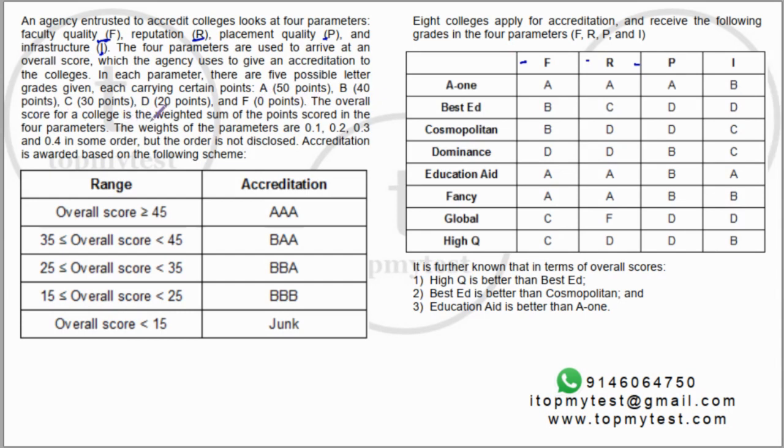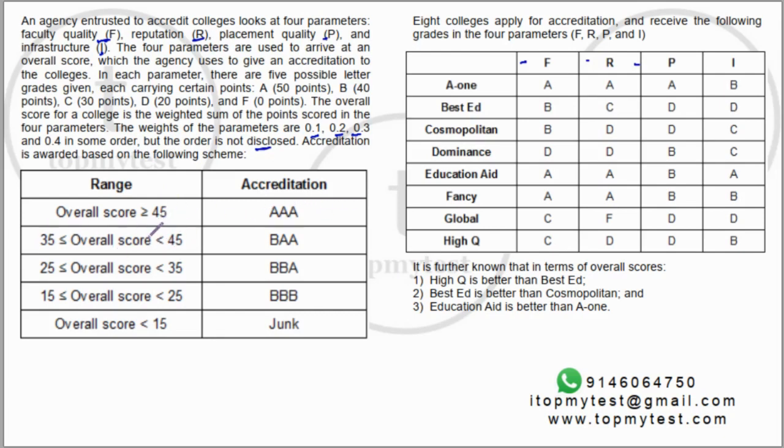The overall score for a college is the weighted sum of the points scored in these 4 parameters. The weights of the parameters are 0.1, 0.2, 0.3, 0.4 in some order, but the order is not disclosed. So we have to find out this order. Accreditation is awarded based on the following scheme. If your overall net score is more than or equal to 45, you'll be given AAA.